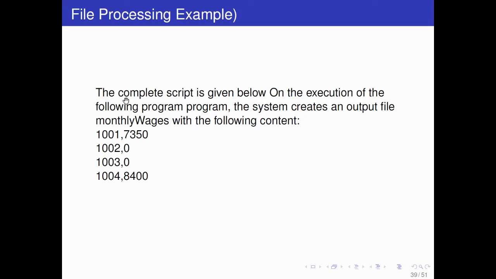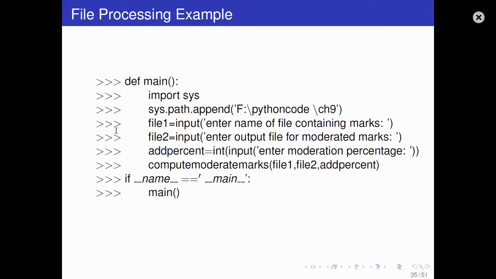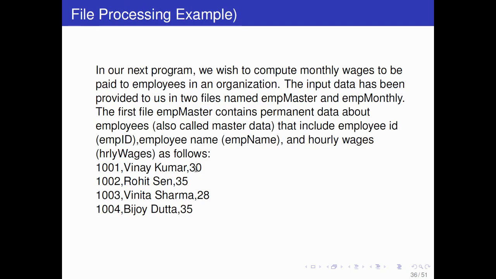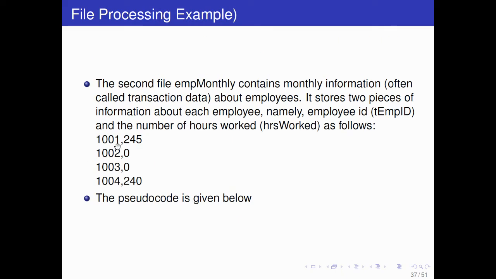So on the execution of the following program, the system creates an output file, monthly wages, with the following content: employee ID and total monthly wage. So it is, I think, 30 into 245.